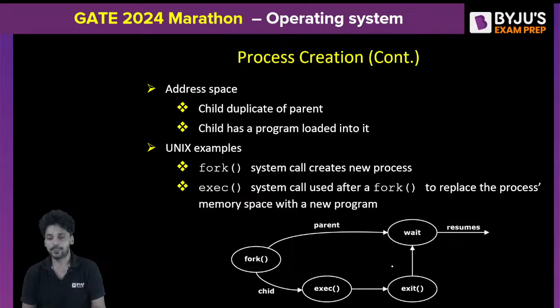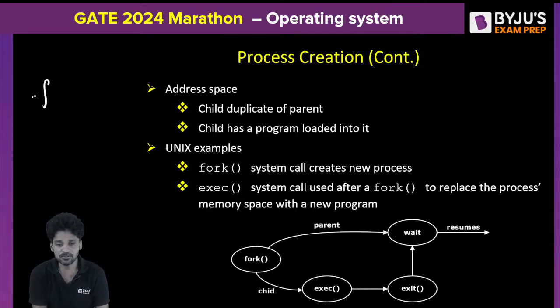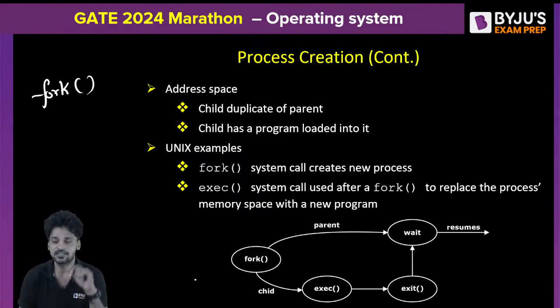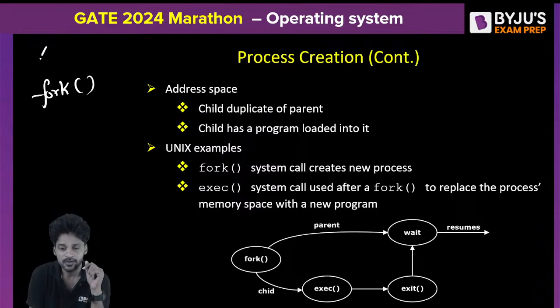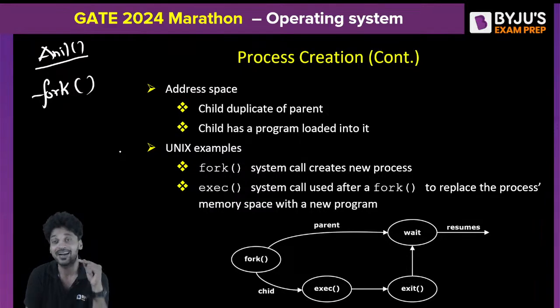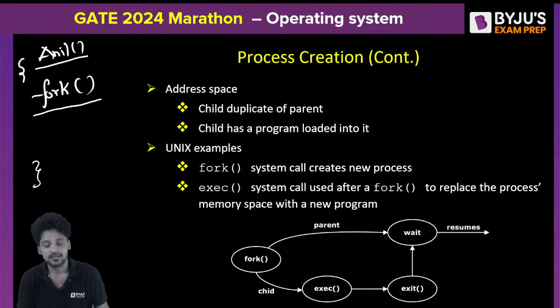Okay, let us see how a fork system call is going to work. Understand carefully, listen to me carefully. Now, I'm a process Anil. I want to execute and I want to create a new process. When I have to create a new process, I will execute a system call which is called fork. The intention behind the fork system call is to create a new child process. And when a fork is executing, it may have three possible outcomes.